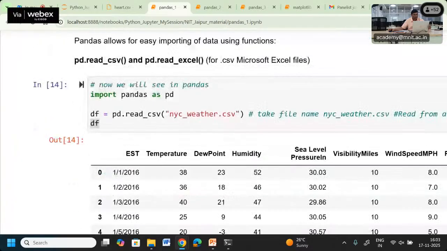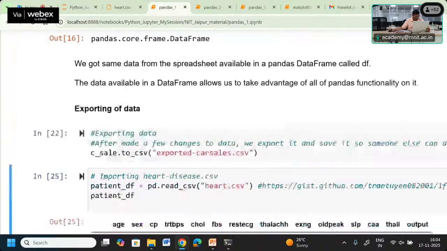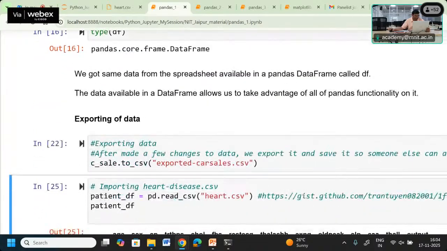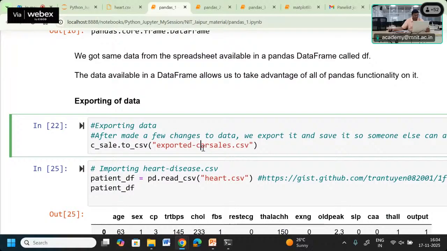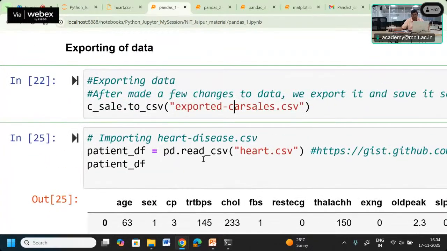Fine. So now let us apply some functionality over the data. If you want to export, the data is saved in the system.